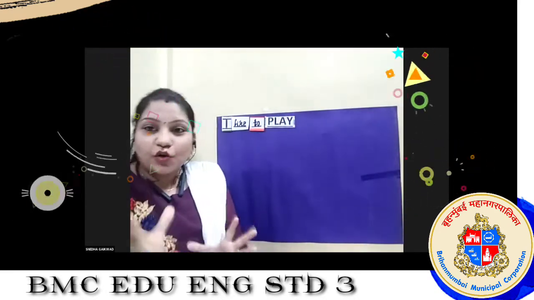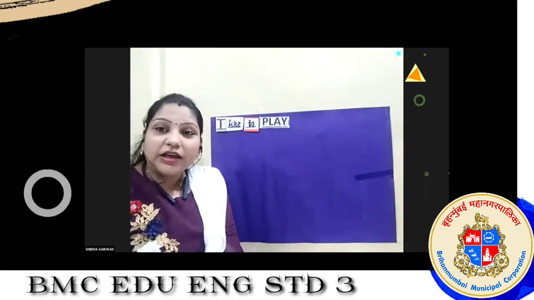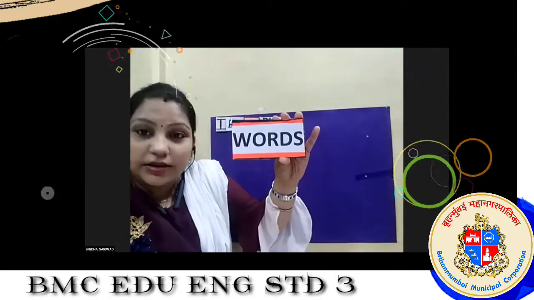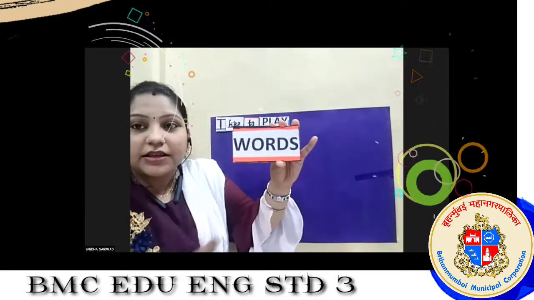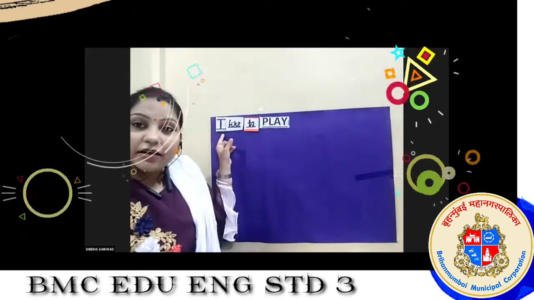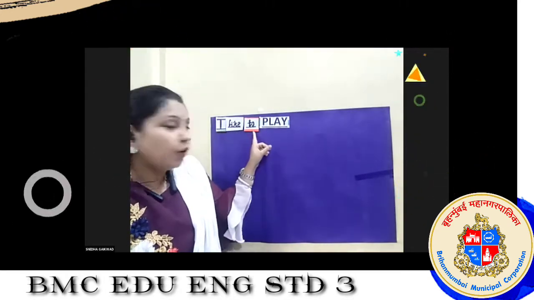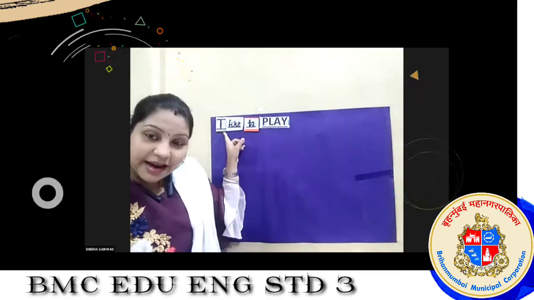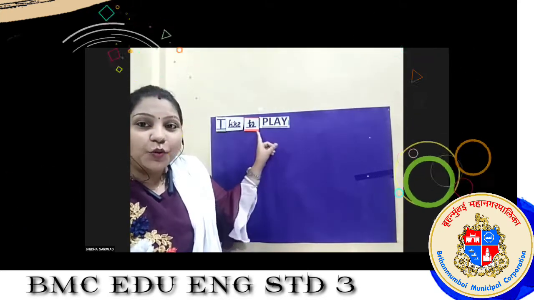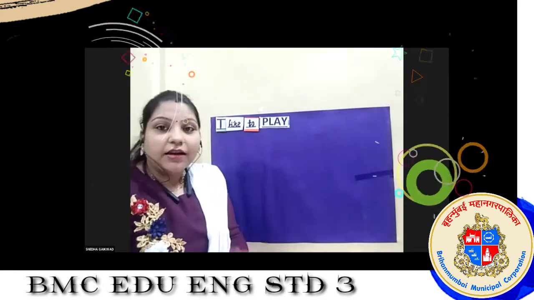Now, students, when I showed you these, they were only words. When we read them singly, they were only words. But when we join them, we have made a sentence. We had made one sentence. Yes, what is that sentence? It is, I like to play. Yes, very good. I like to play. We made this sentence. Now, to make our sentence a little bigger, let's add some more words to it.